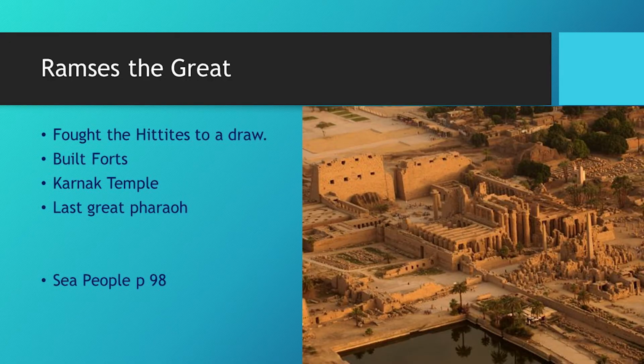Anyhow, Ramses the Great, he builds forts, the temple at Karnak, that's very famous, the last of the great pharaohs. Then Egypt gets attacked by the Sea People. And we don't really know who the Sea People are.